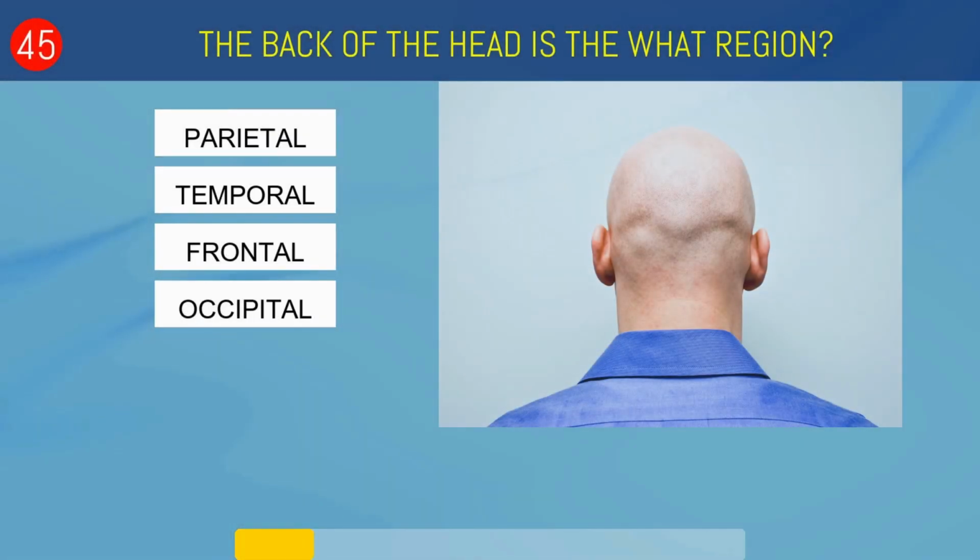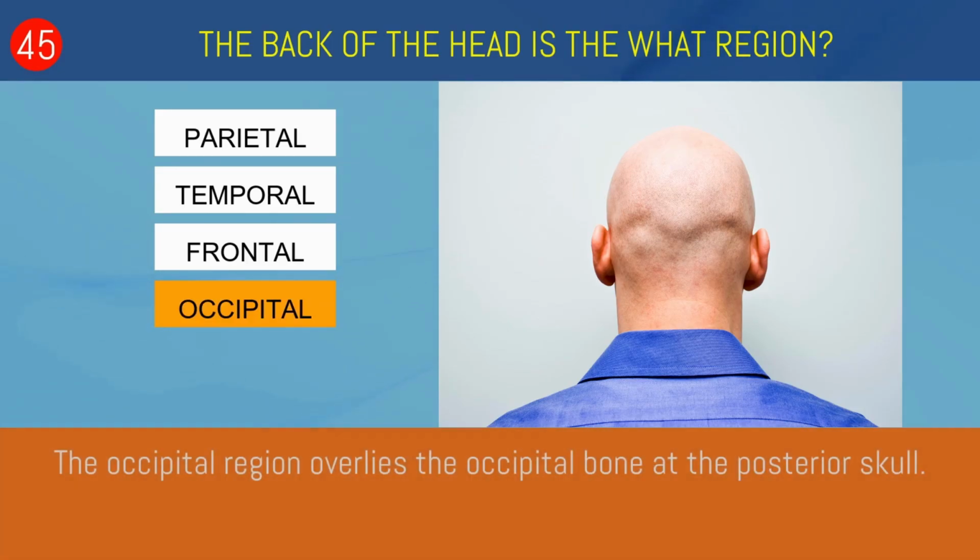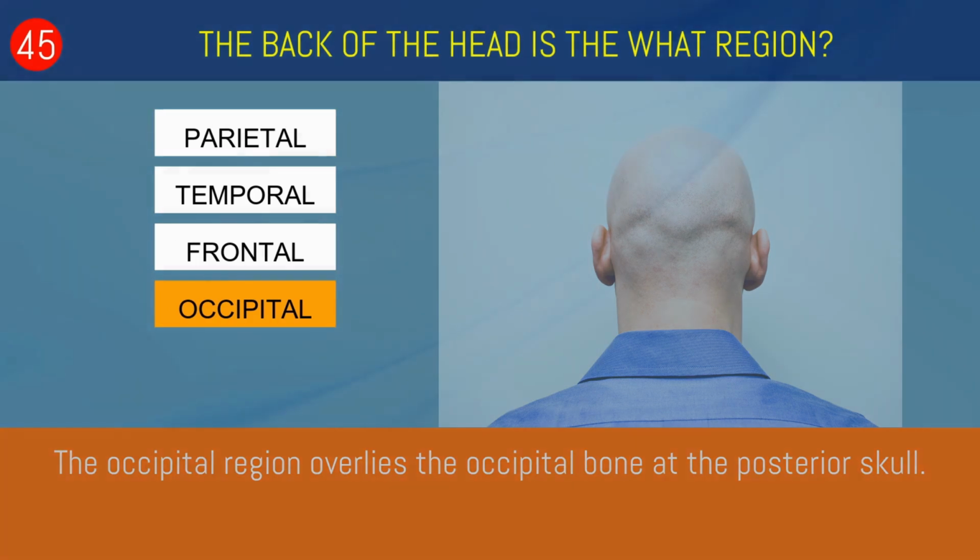The back of the head is the what region? Parietal, temporal, frontal, or occipital? Occipital. The occipital region overlies the occipital bone at the posterior skull.